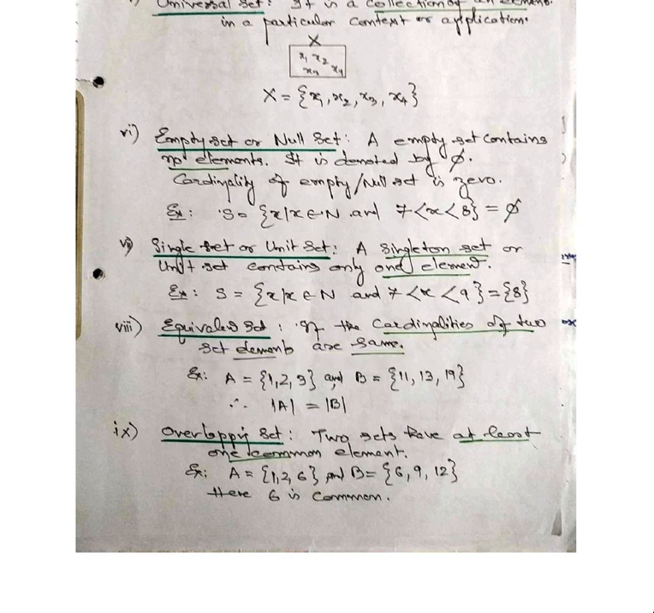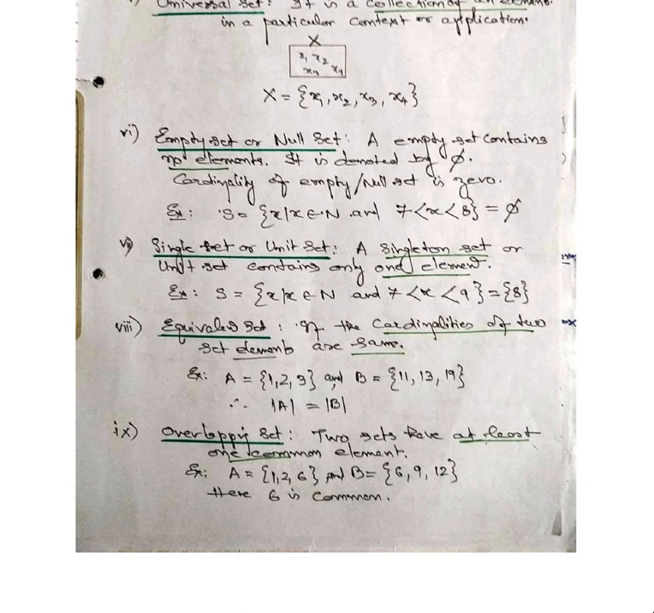Equivalent set. If the cardinality of two sets is the same, suppose A is equal to 1, 2, 3 and B is equal to 11, 12 and 13. So what is the cardinality? Cardinality is the number of elements in a given set. So here it is 3. Here also it is 3. So mod A is the same as mod B. So it is an equivalent set.